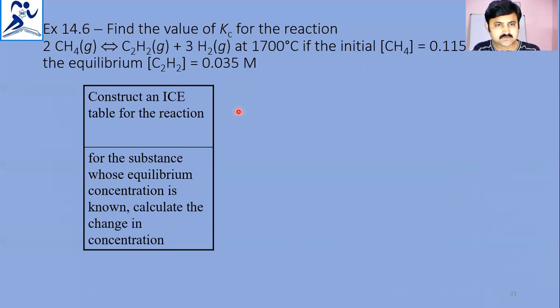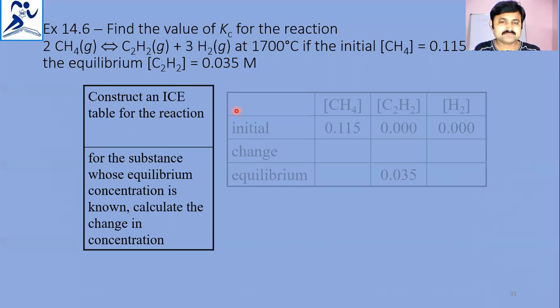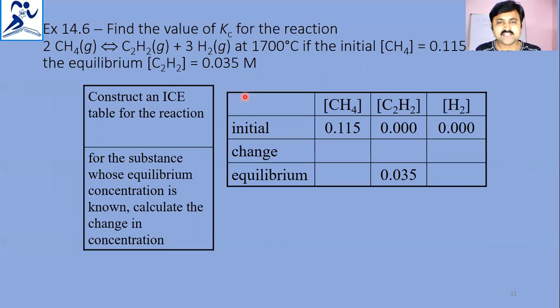So the initial concentration of methane is 0.115 and acetylene is 0 initially, but the equilibrium concentration of acetylene is given, and we have to find the Kc value.